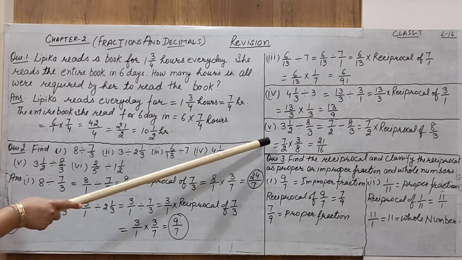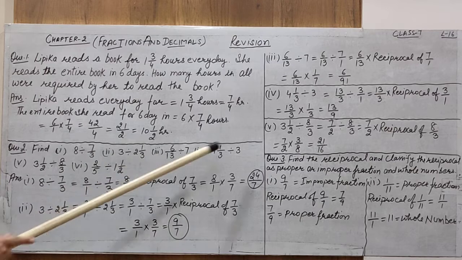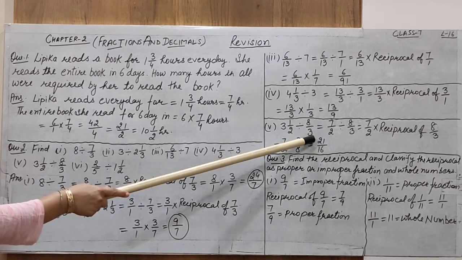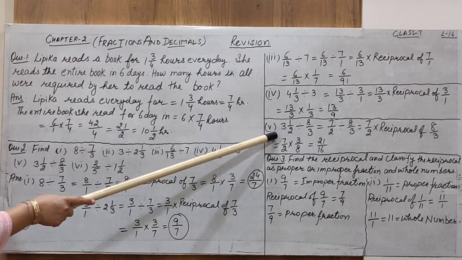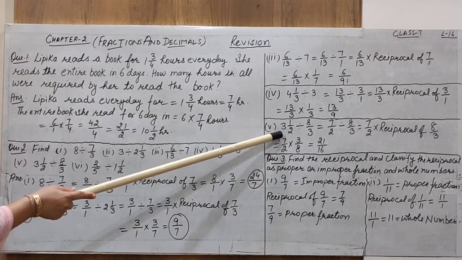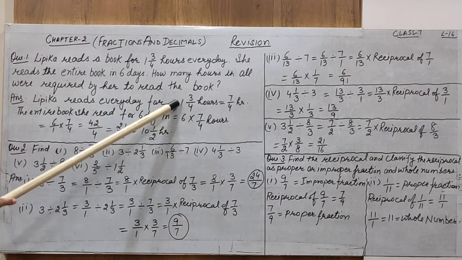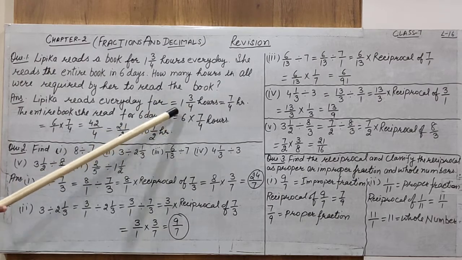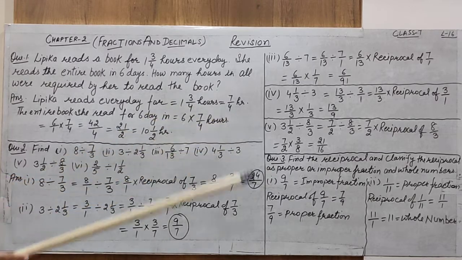Next, fifth question. 3 is to 1 by 2 divided by 8 by 3. What happened in this question? The mixed fraction is divided by the improper fraction. Alright. Now how can we solve this? Again, change the mixed fraction into an improper fraction. When you have to solve any question related to mixed fractions, you have to change them into improper fractions. Like in this question, we have to find out the number of hours. We have to change the mixed fraction into an improper fraction.